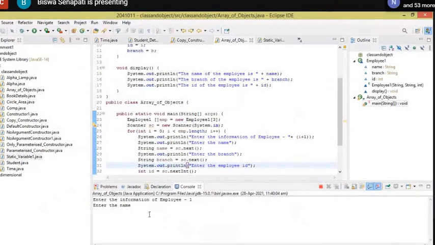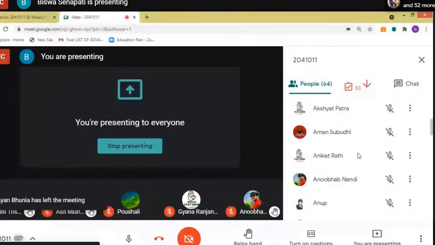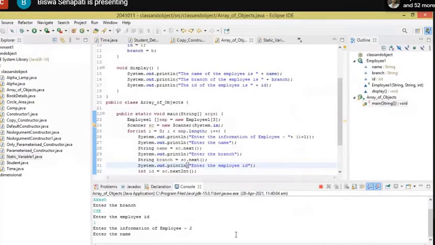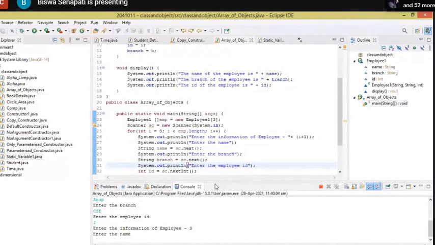Let me enter the name of the employee as Akash, branch is CSE, and let's say employee ID is 1. And let me go for the second employee, Anup. The name of the employee is Anup, branch is also CSE, and the ID is 2.